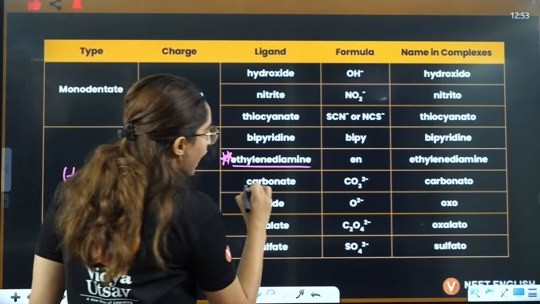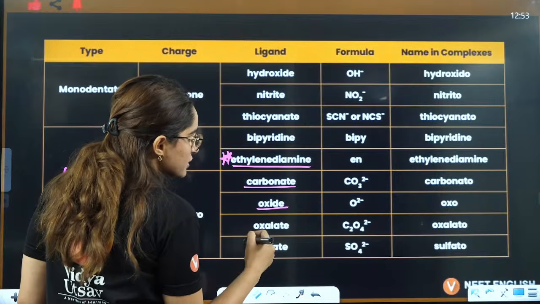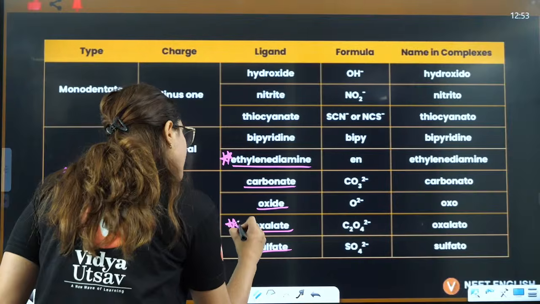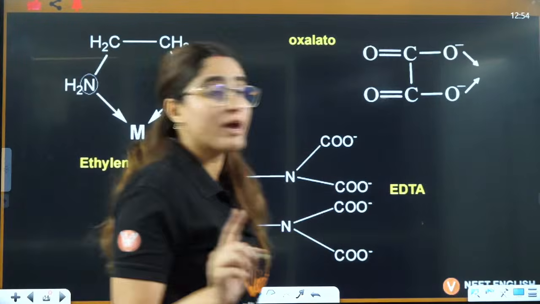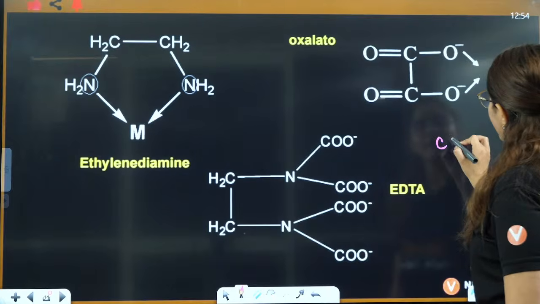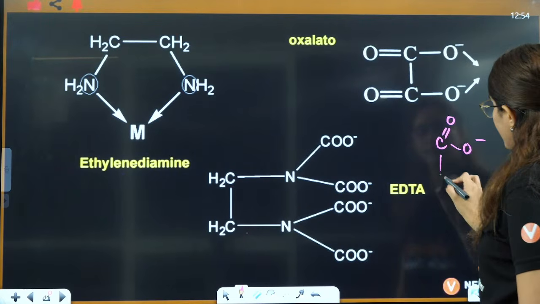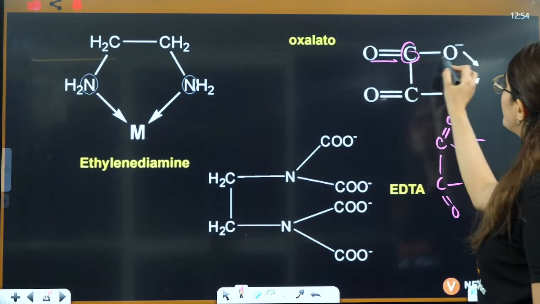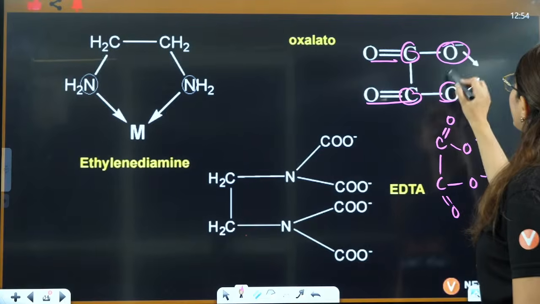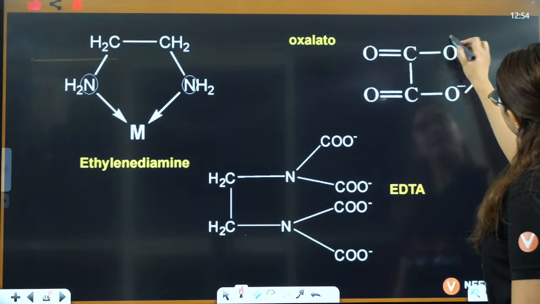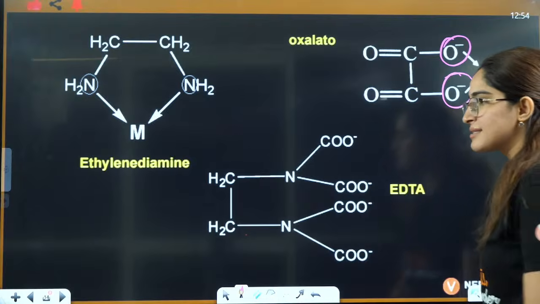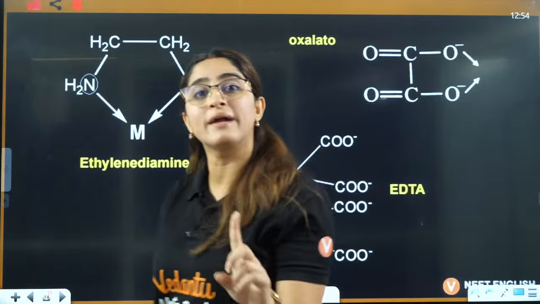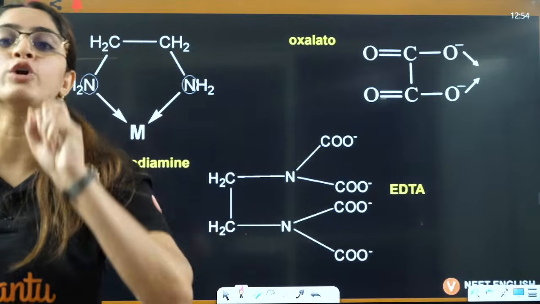Then -2: carbonato, oxide, that is O2 negative, oxalato, sulfate. Out of this, oxalato is very famous. So what we draw in oxalato, we say C double bond O negative, C double bond O negative. This is oxalato. And the donating sites are, these two are the donating sites. Can you see that these two are the donating sites here? That is why it is bidentate, two donating sites here.